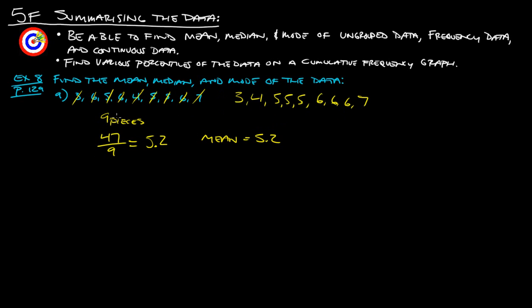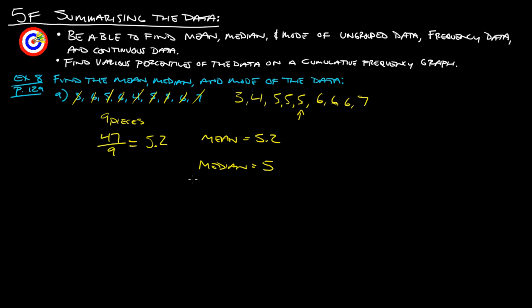So the median is going to be the middle number. So again, since we have 9, 1, 2, 3, 4, 5, this here is going to be our middle number because there's 4 to the right and 4 to the left. So median is 5. Right? And then the mode is the one that occurs most frequently.